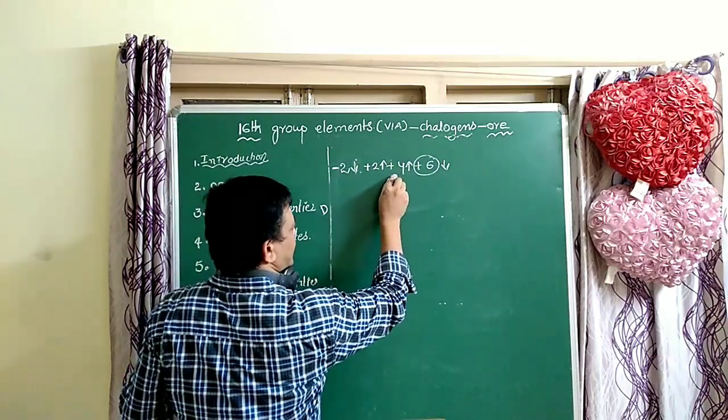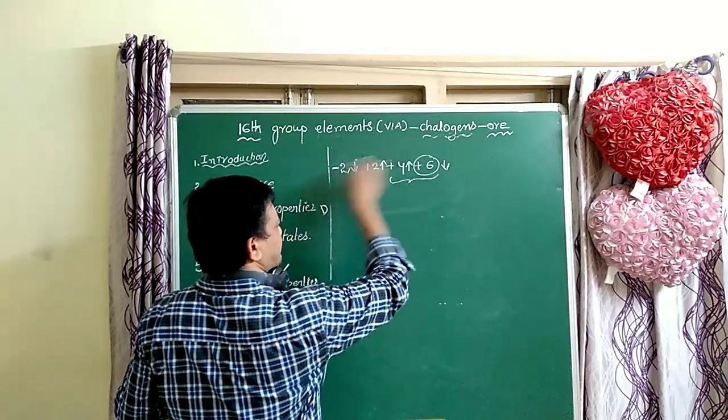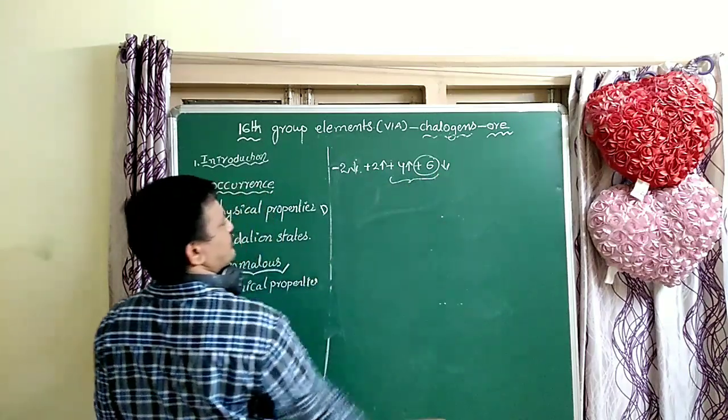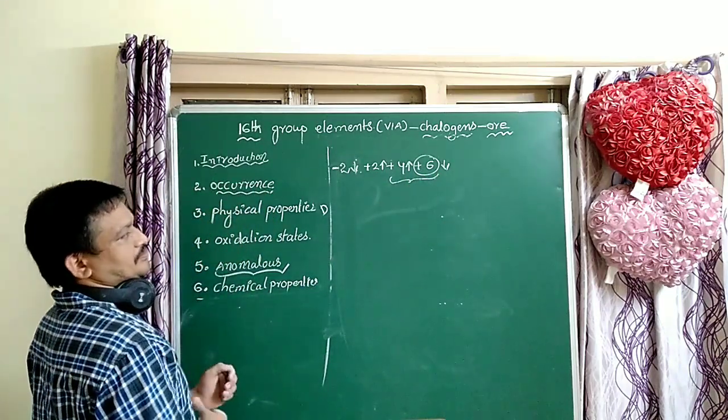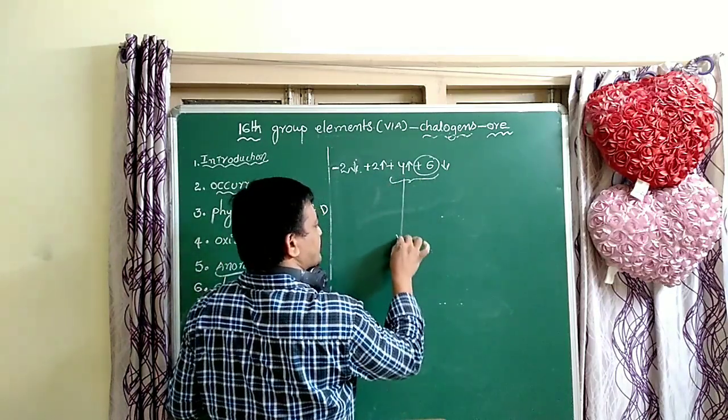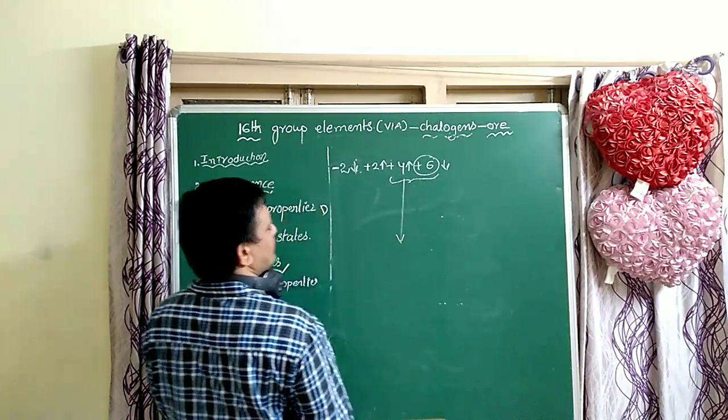Except oxygen, the common oxidation numbers of the remaining elements are +4 and +6. The +4 stability increases from top to bottom. Why?